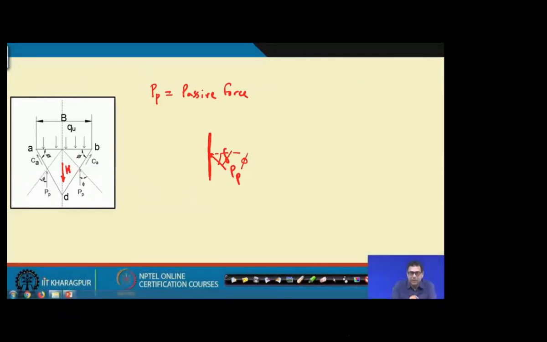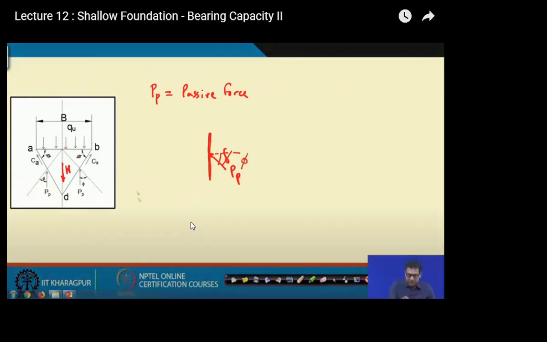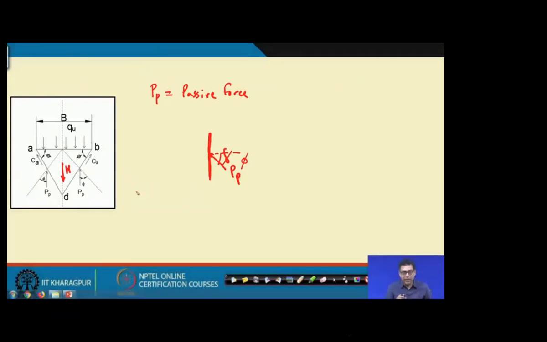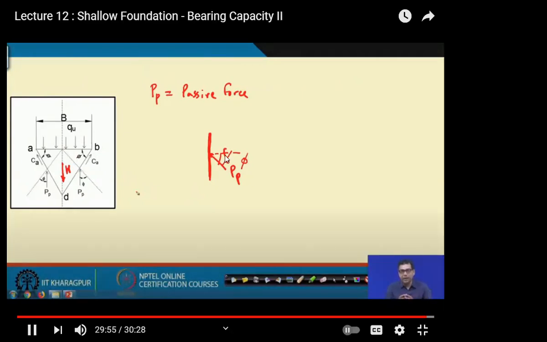So what forces are acting? The weight of the wedge is acting in the downward direction, passive resistance is acting on the two sides of this wedge, adhesion is acting on the side of this wall, and Q is the ultimate load carrying capacity or stress. These are the forces acting on this wedge, and then the limit equilibrium approach is applied.